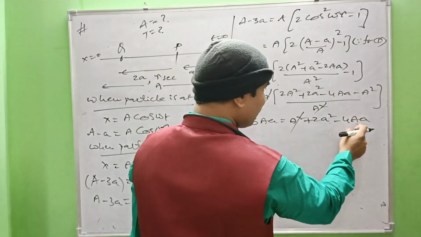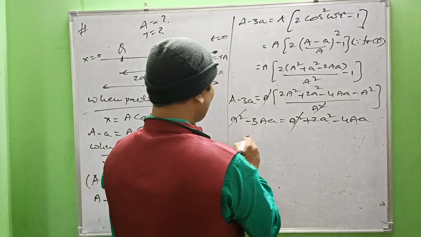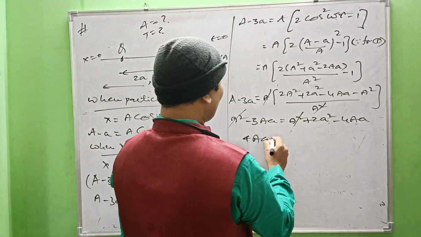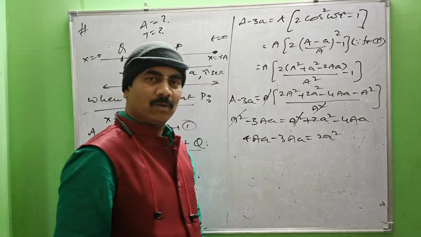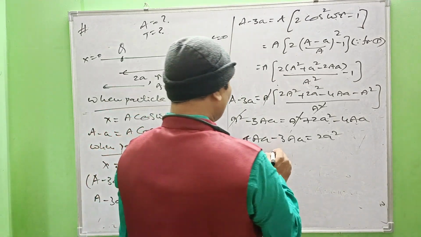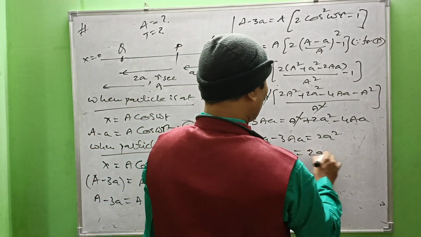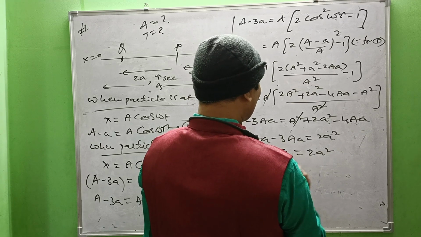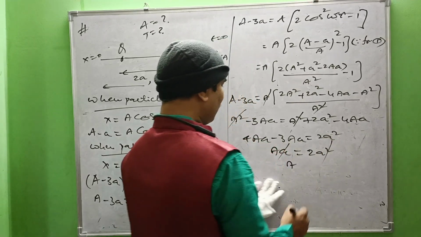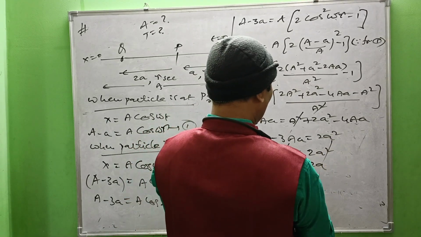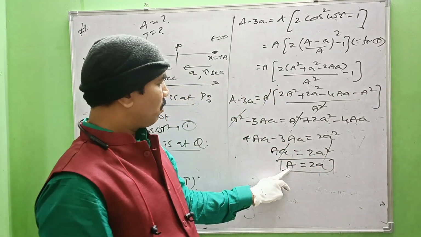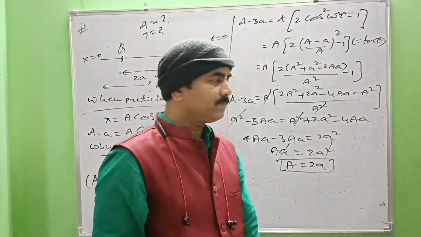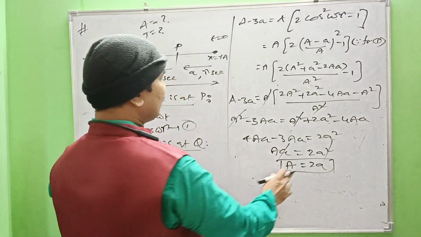Here minus 4a becomes plus 4a. 4a minus 3a equal to a square. That is a equal to 2a square. Amplitude equal to a cancel. That is a equal to a. So what about amplitude? Amplitude capital A equal to 2 small a. So this is the amplitude.